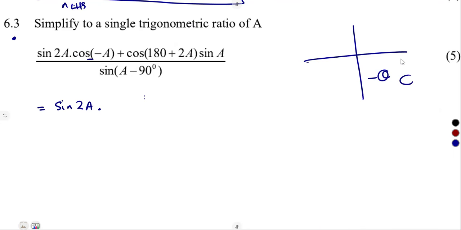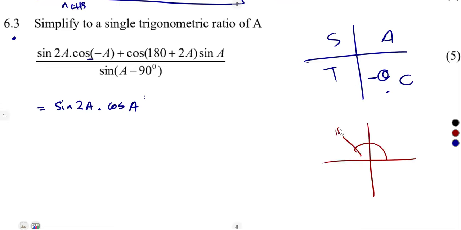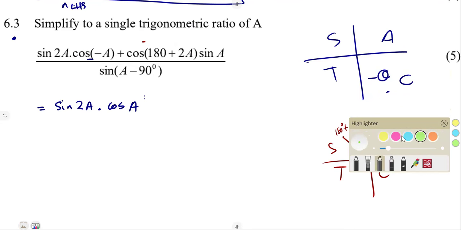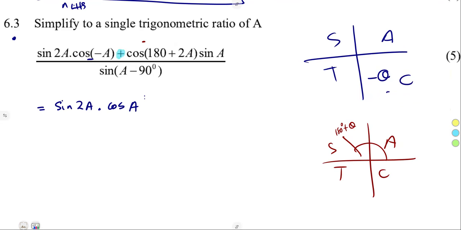Cos of minus A is a negative angle. Remember, minus theta is in the fourth quadrant, and that's the quadrant for cos, so cos is going to be positive there. Cos 180 plus 2A, that's a positive angle in the second quadrant. Remember, that's the quadrant of 180 plus theta, and that's the quadrant of sine, so cos is negative. There was a plus, which was part of our question.